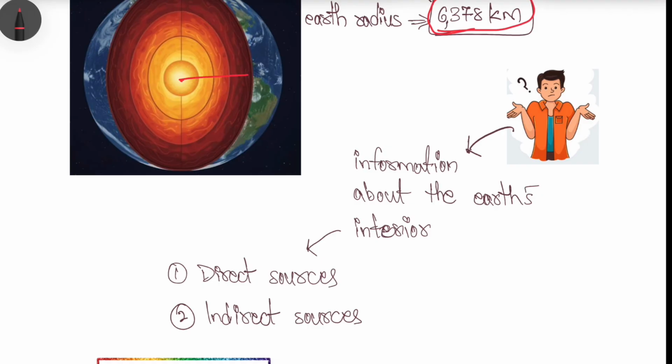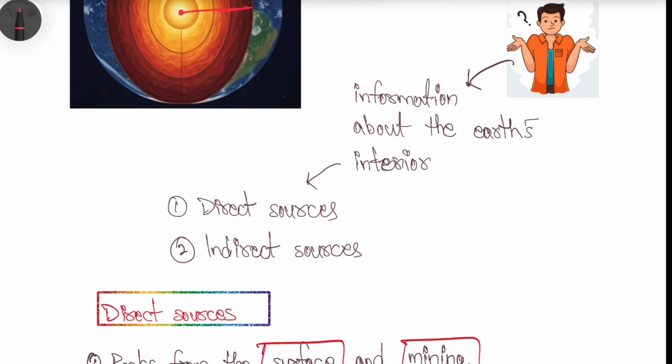We can't go that deep because there will be a huge amount of temperature and pressure. No object can sustain that much heat and pressure. And how would we then know about its interior?